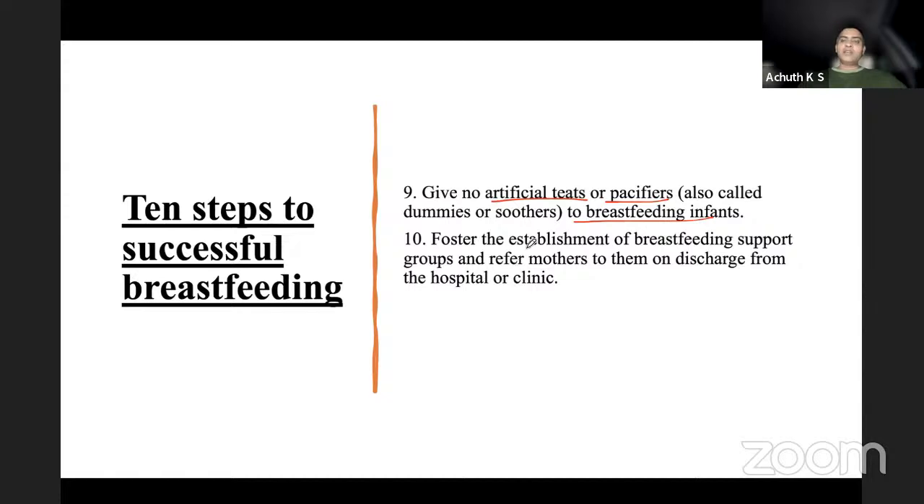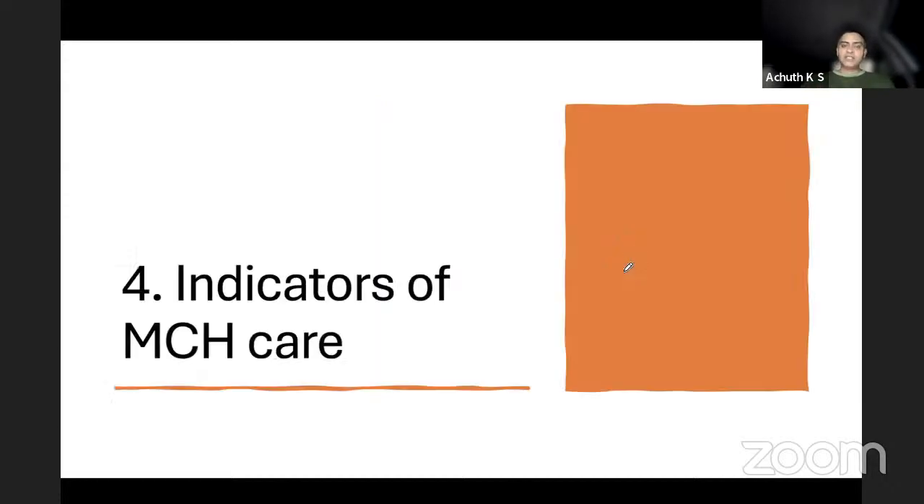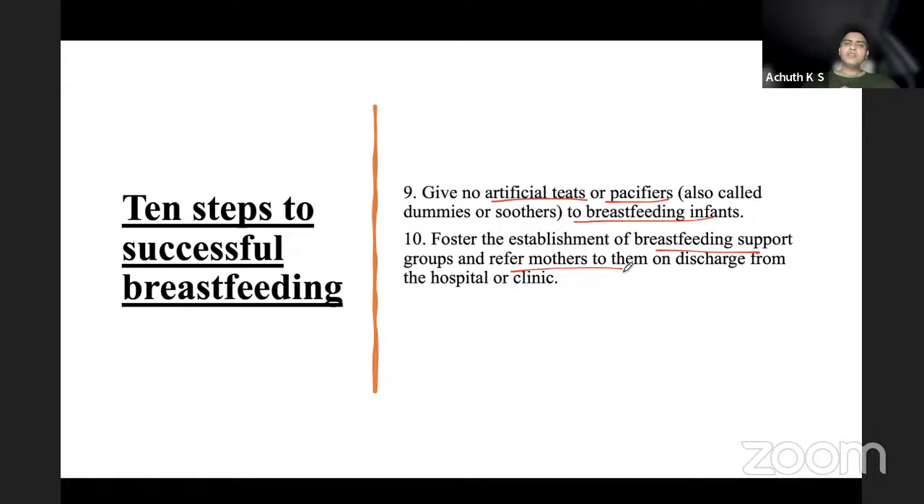And foster the establishment of breastfeeding support groups and refer mothers to them, so that they continue to get knowledge of the advantages of breastfeeding and get attached to that group. These are the 10 steps in BFHI. If you explain these 10 steps in your own words, it becomes a short answer, short note.